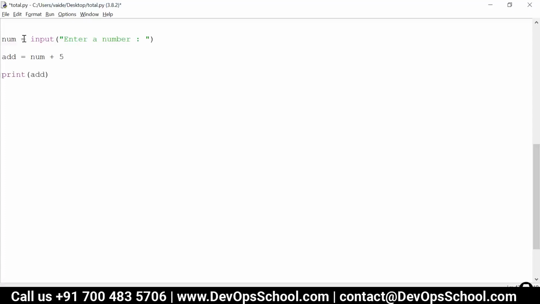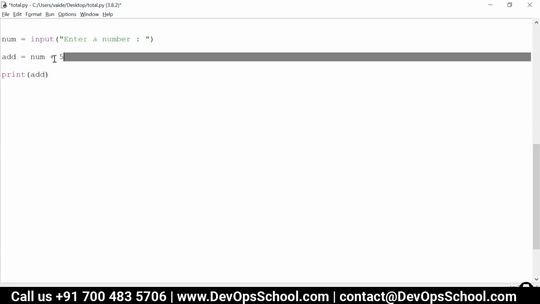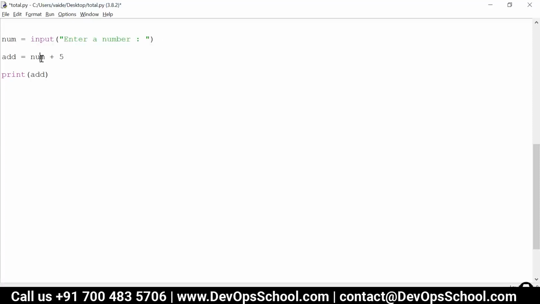Now a user can enter any type of value, right? He need not enter a number only. Even if I have written there enter a number, the user may enter say X, Y, or whatever it is. He can enter any value. So as a developer, I should analyze that this input function is user dependent, and I have to take care of my next line. If he enters something like ABC, then ABC plus 5 is going to give us an error.